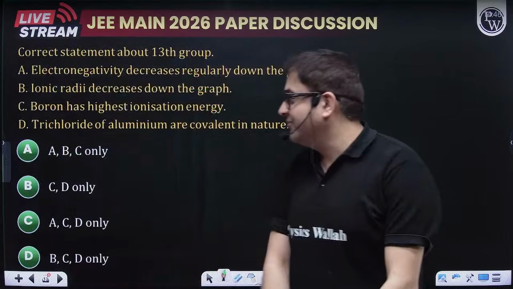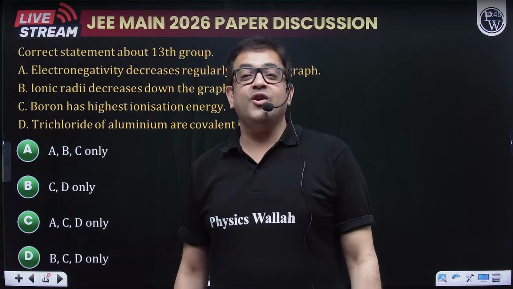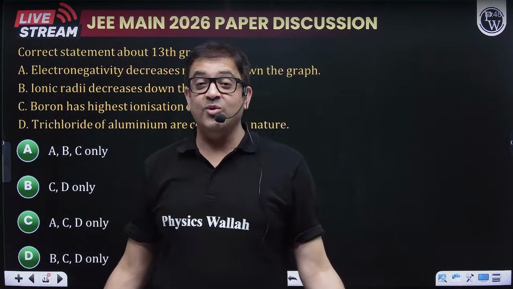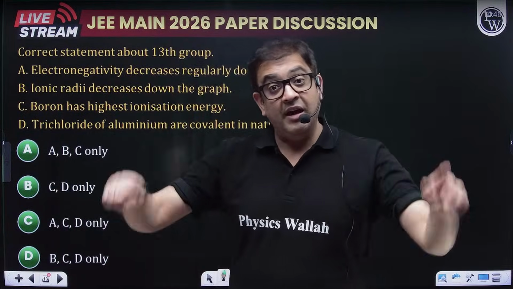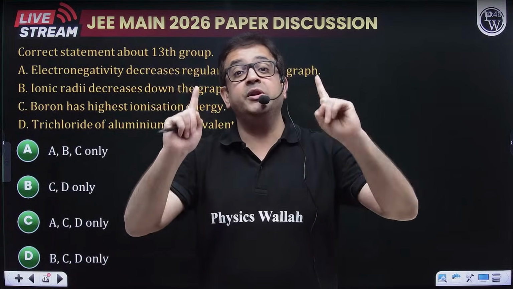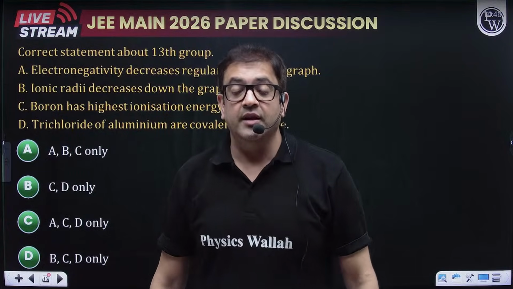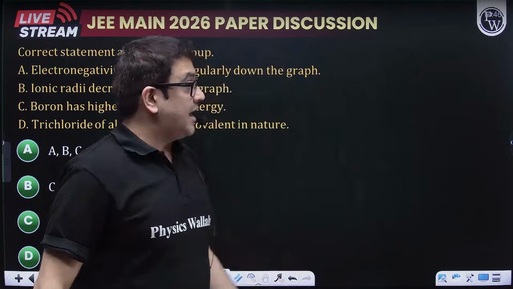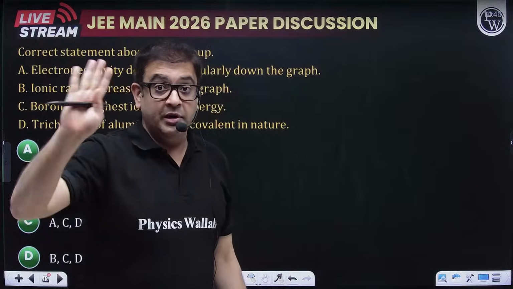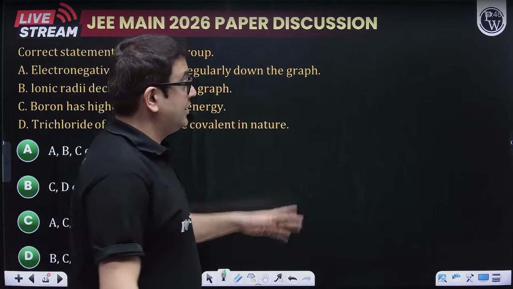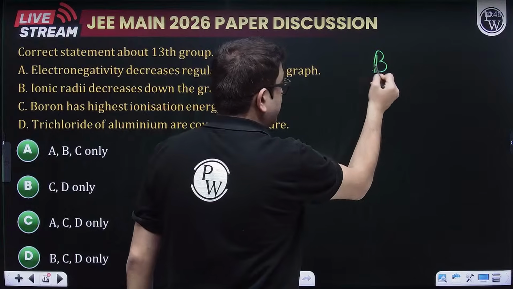Moving forward now. A question from the mysterious, the most notorious group 13 elements. Remember group 13 element periodicity by heart. Let me revise that: electronegativity and atomic size. Let us first revise electronegativity.